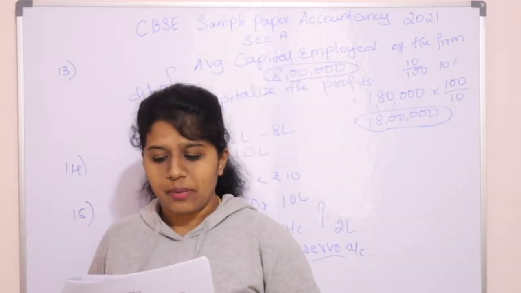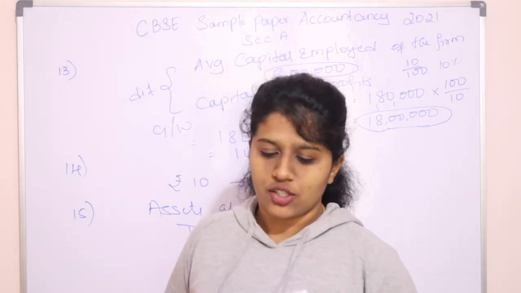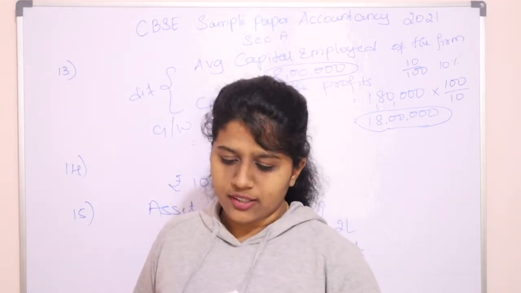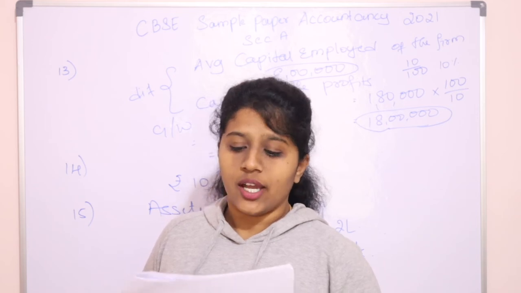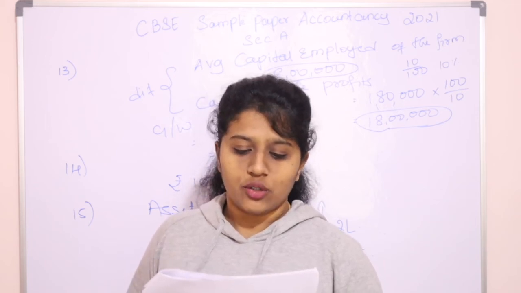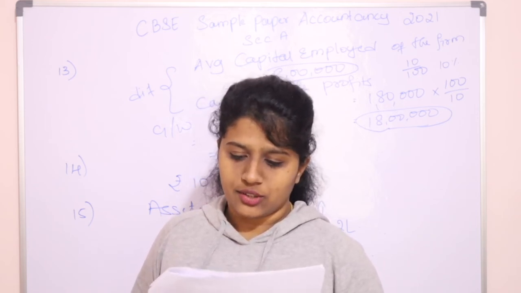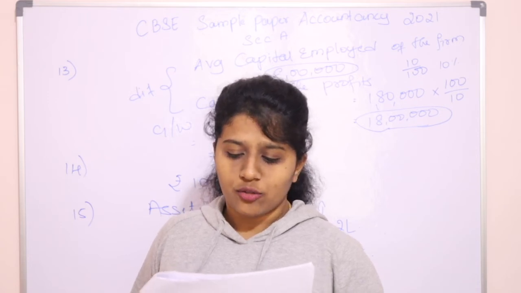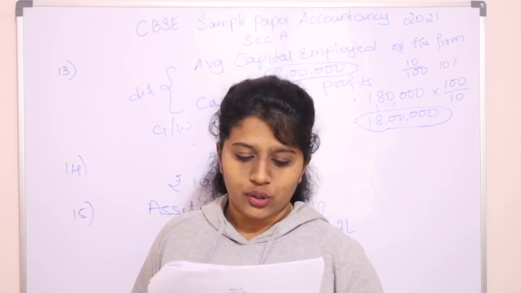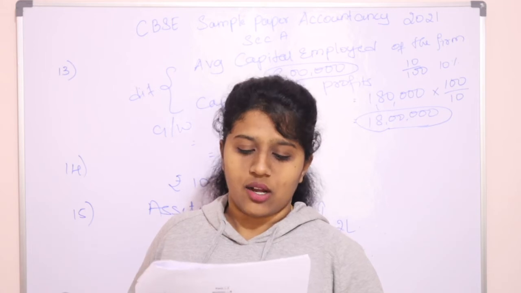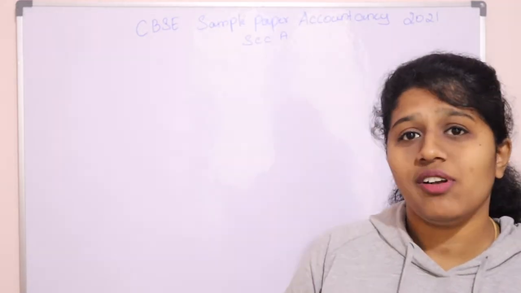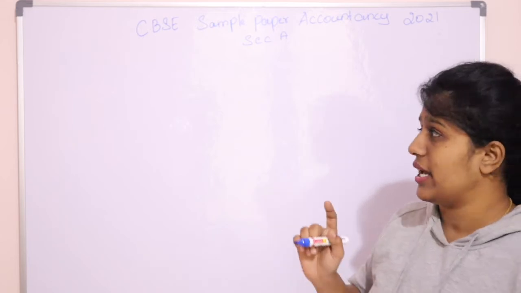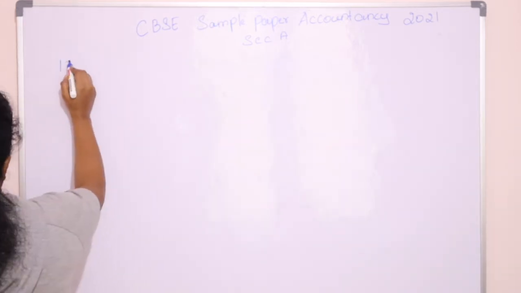Kalki and Kumud were partners sharing profits and losses in the ratio of 5:3. They admitted Kaustubh as a new partner and the new profit sharing ratio was 3:2:1. The goodwill was valued at 3,60,000. Kaustubh couldn't bring any amount for goodwill. Amount of goodwill share to be credited to Kalki and Kumud's account will be. Always goodwill will be credited in the sacrifice ratio. For that you need to find the sacrifice ratio first.